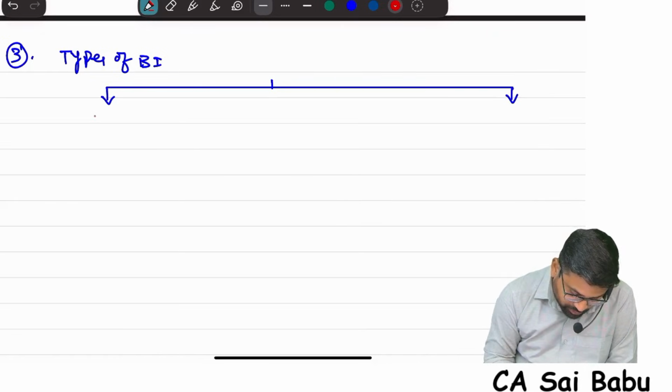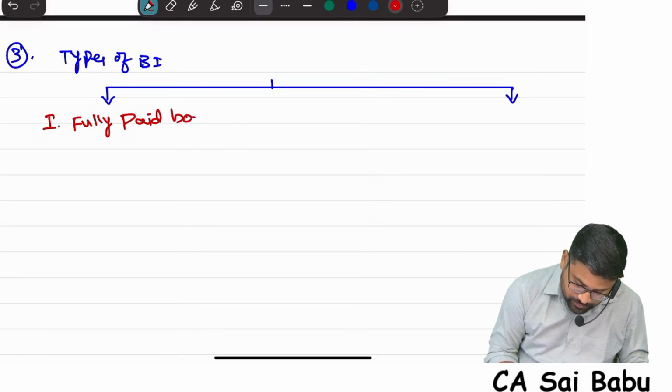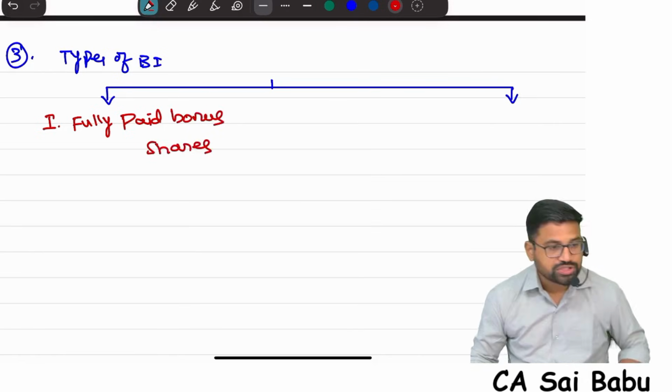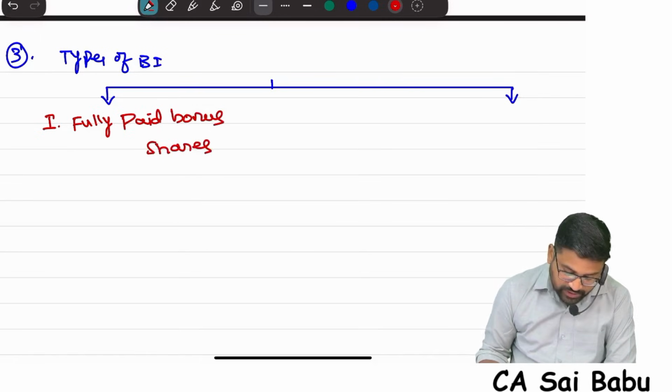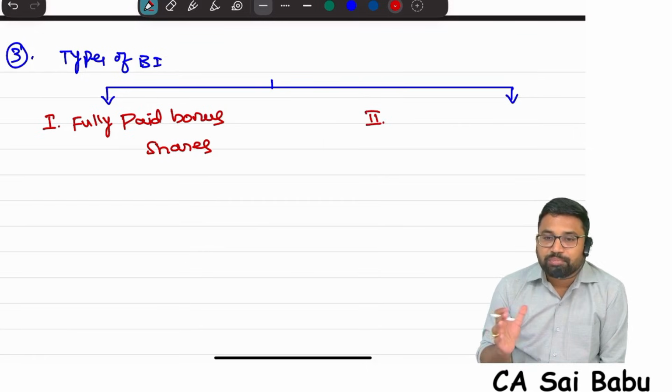One type of bonus is fully paid bonus shares. One type of bonus is what, sir? Fully paid bonus shares. Another type of bonus shares is bonus by way of converting partly paid up shares into fully paid up.